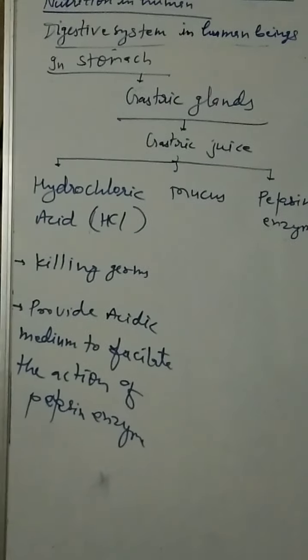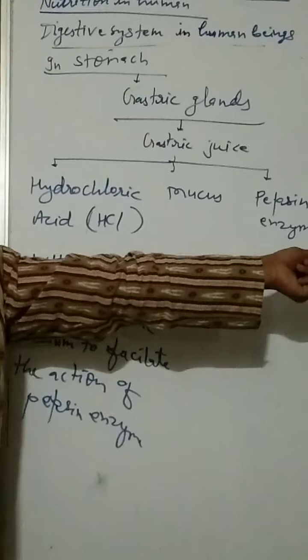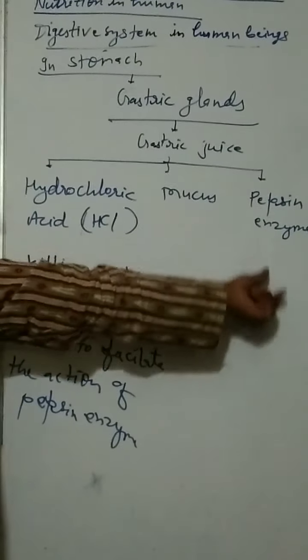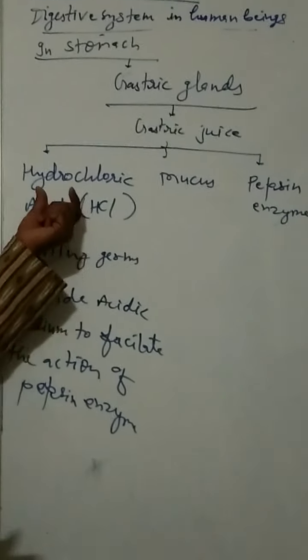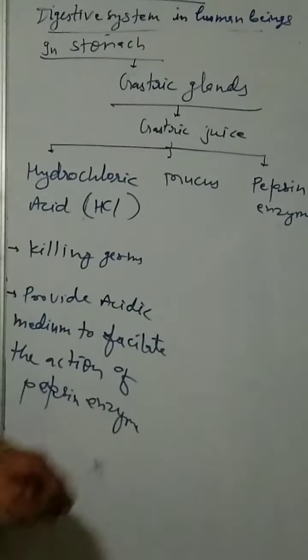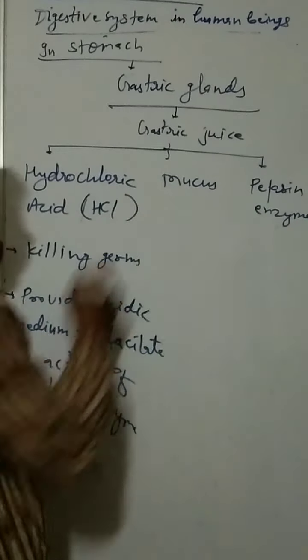Pepsin enzyme, actually, is in an inactive form, pepsinogen. Pepsinogen is the inactive form. So it becomes active in the presence of the acid. So hydrochloric acid is necessary for the activation of the pepsin enzyme. Now next thing comes mucus.